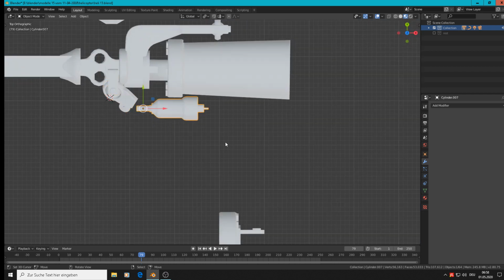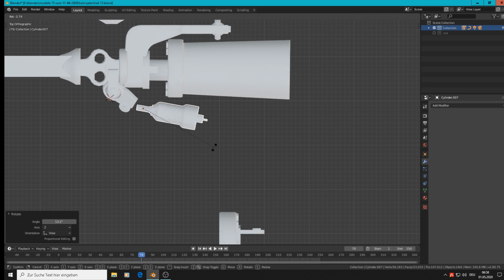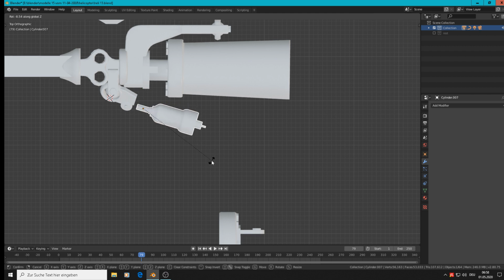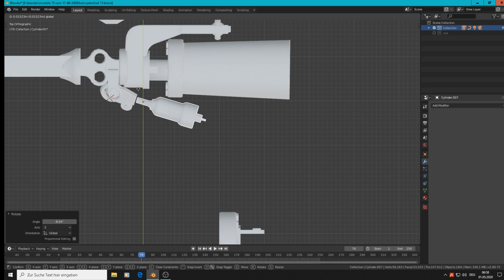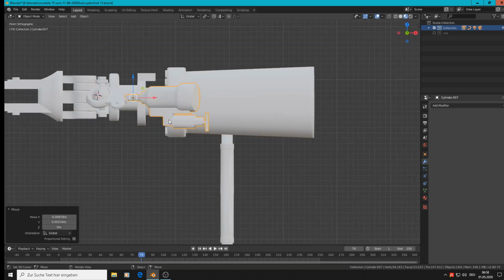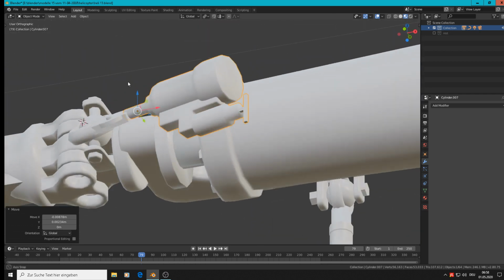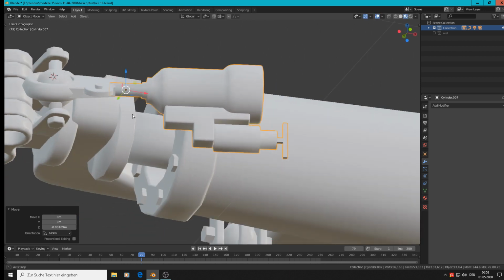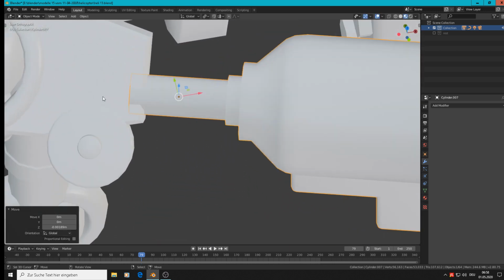So the pump must be rotated also, and we must find an angle that works for both. So rotate Z, that maybe can be a good one, and rotate Z again to bring them on the same. And I think that can work. We must look what we get. That is not thick enough here, I see.